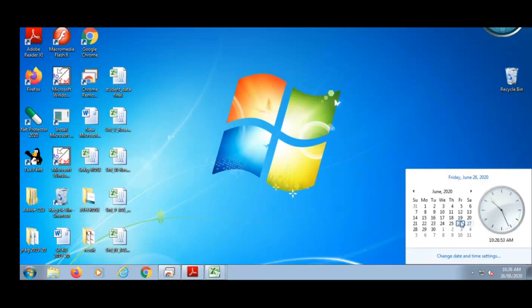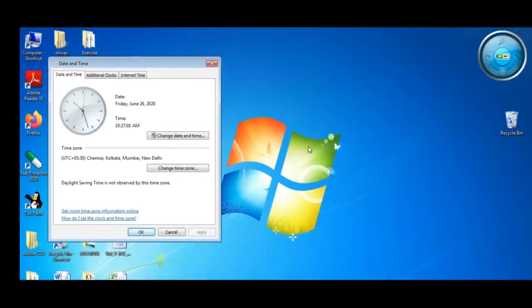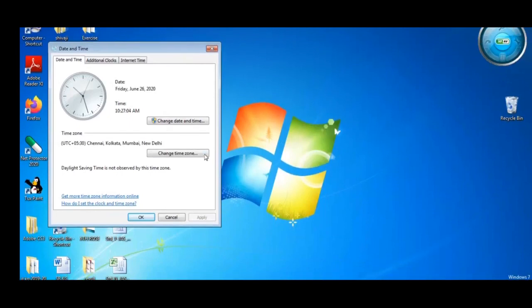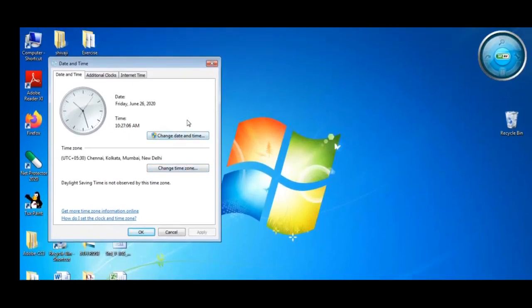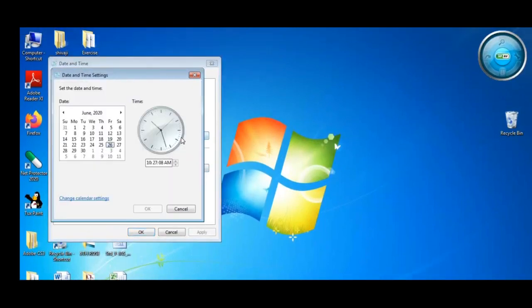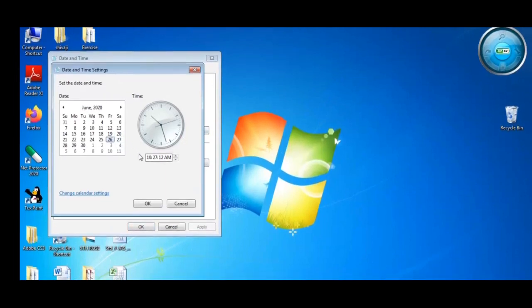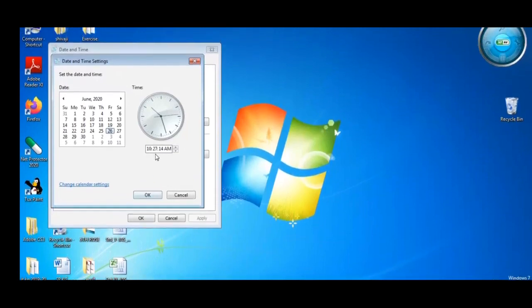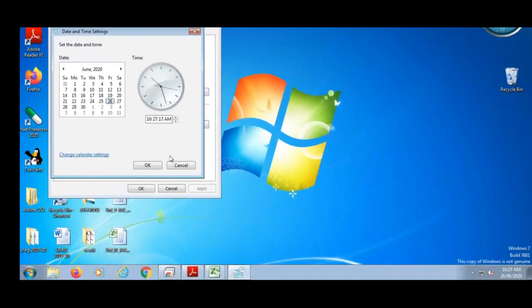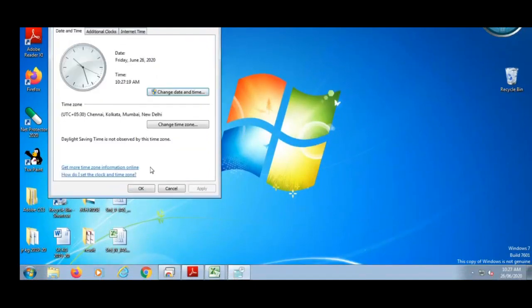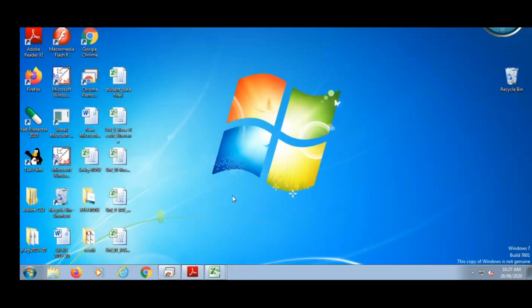If you want to change the date and time, just double click on it and you can change the date, and here you can change the time also, or you can click directly on change date and time. Here click on this button and change to whatever date you want to set, and you can change the time from here. When the changes are over, just click on OK and then again click on OK.